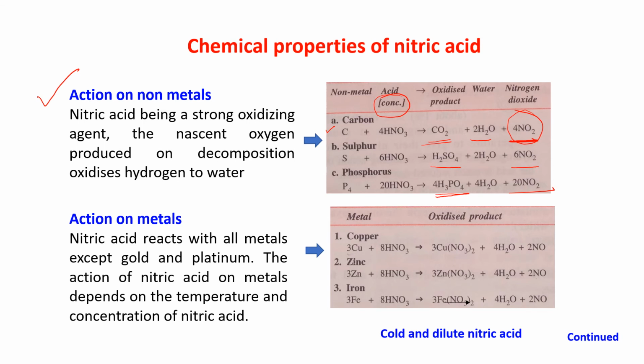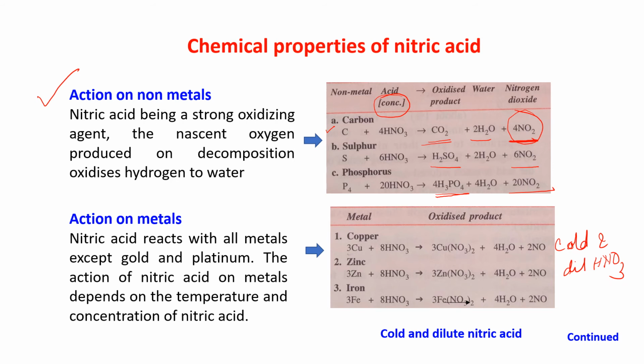Here we have given the reaction of copper with nitric acid, zinc with nitric acid, iron with nitric acid. And this is cold and dilute nitric acid. What is happening? See the reaction.